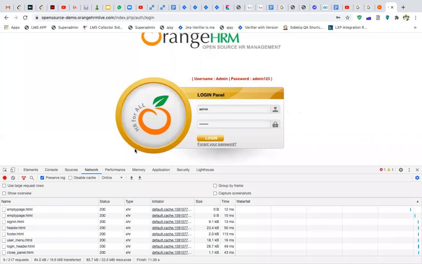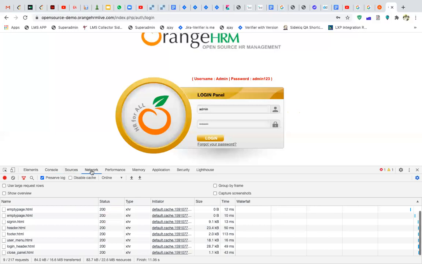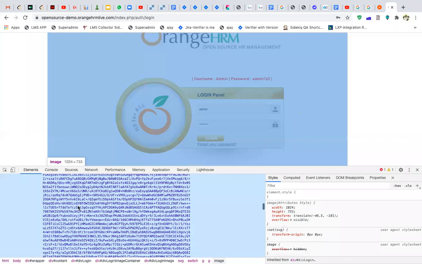So now, if you want to enter admin, you should know where exactly you want to enter this particular value. So you will have to identify the field over here. And how do you identify a field? So we have DOM for each and every website. Okay, and what is DOM? It's your entire structure. It's your entire model. So if you see over here, first of all, network tab shows you all the calls, so that is not relevant over here.